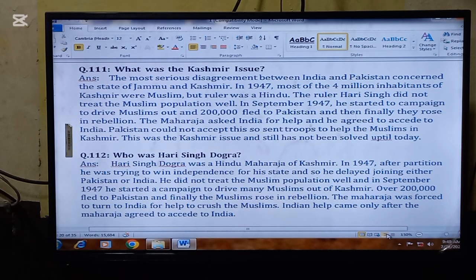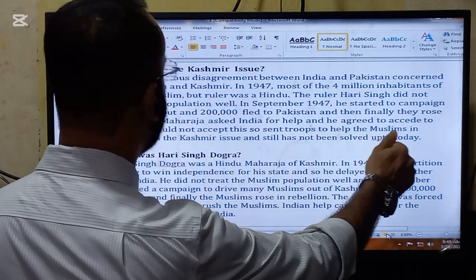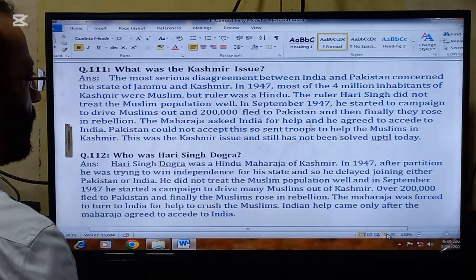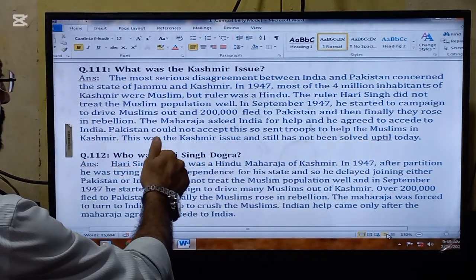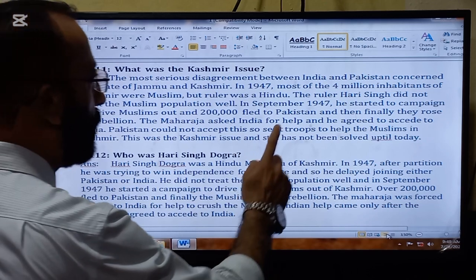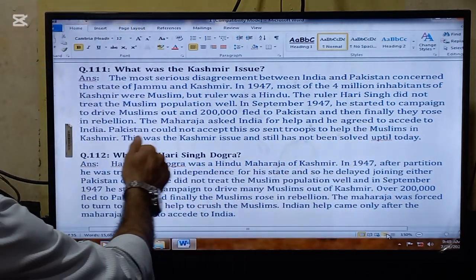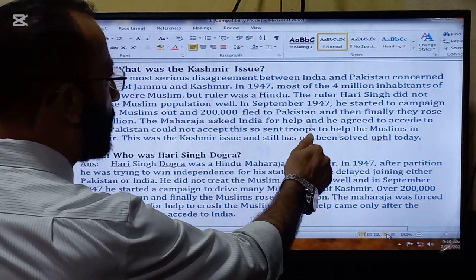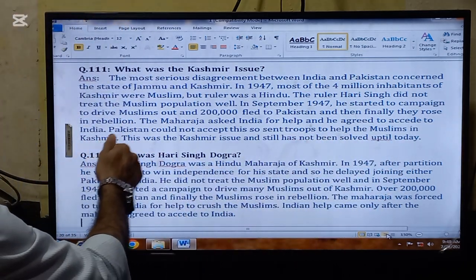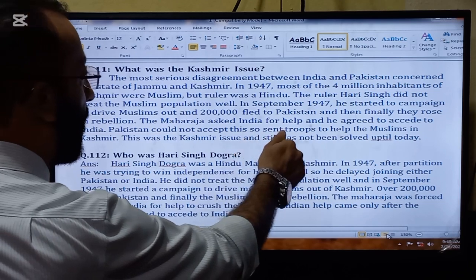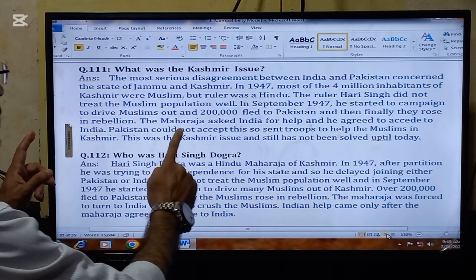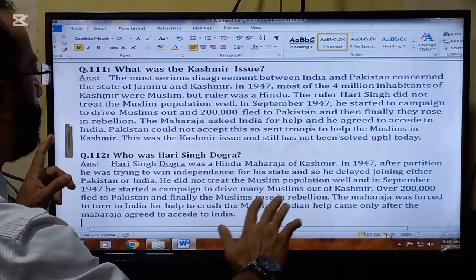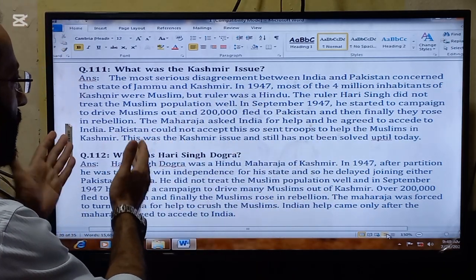The first important question for today is, what is the Kashmir issue? The most serious disagreement between India and Pakistan concerned the state of Jammu and Kashmir. In 1947, most of the 4 million inhabitants of Kashmir were Muslims, but the ruler was Hindu. The ruler Hari Singh did not treat the Muslim population well. In September 1947, he started to campaign to drive Muslims out, and 200,000 fled to Pakistan, and then finally they rose in rebellion. So he was actually forcefully throwing the Muslims out of Kashmir.